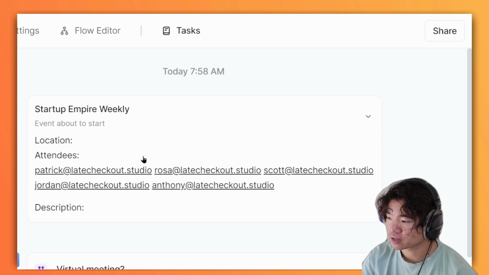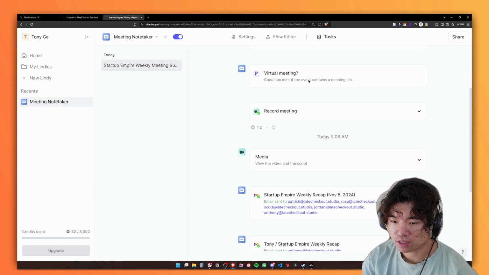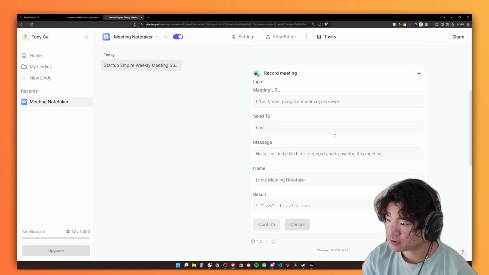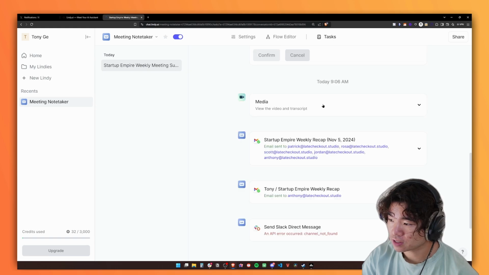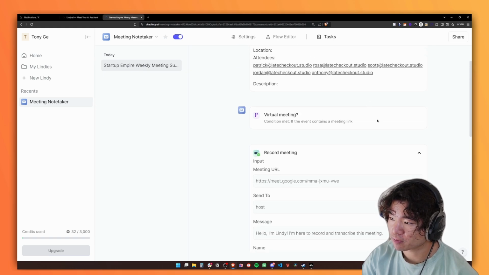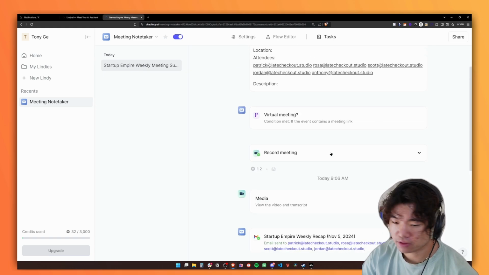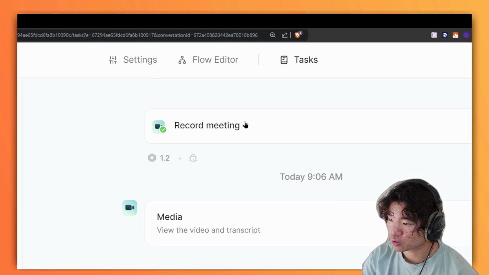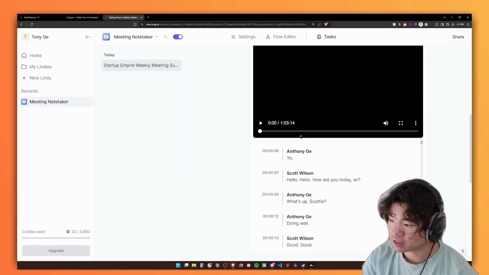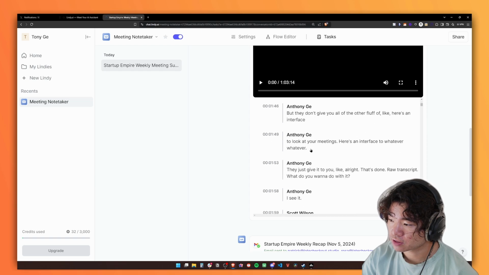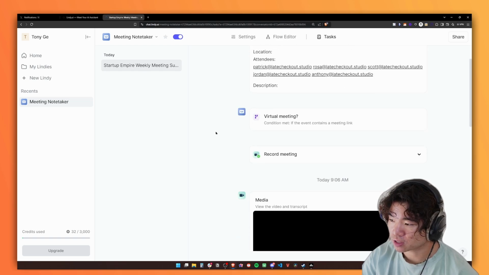So we've got some emails here. It looks like the condition was met for it being a virtual meeting. It recorded the meeting. Nice. And then if I click on this drop down, it'll probably give me, ooh, glorious. Nice. Okay. So that's just the confirmation that the Lindy recording bot has joined. Next, it looks like it actually saved the media and recorded the entire transcript.